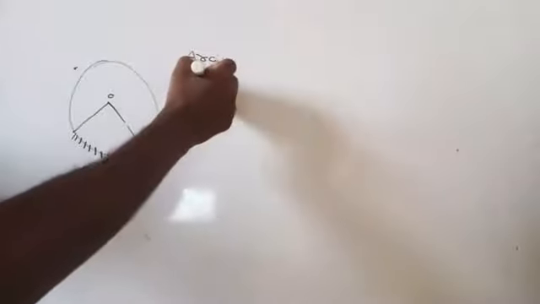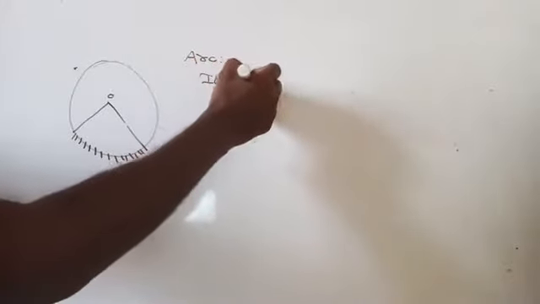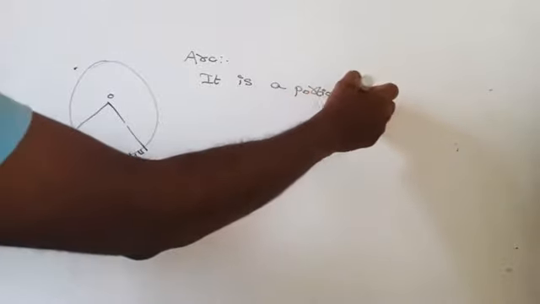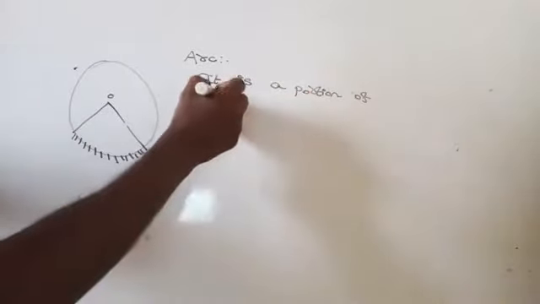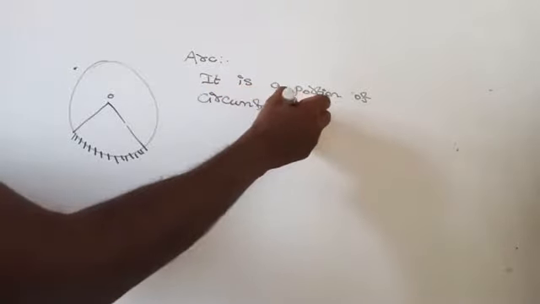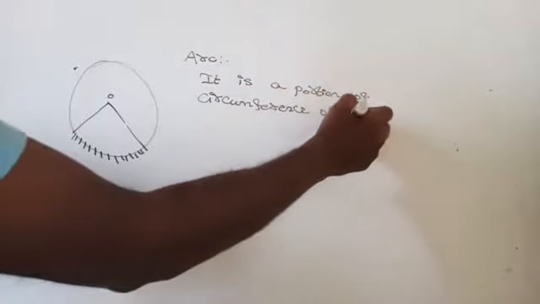It is a portion of the circumference of a circle. A portion of the circumference of a circle is called what? Arc. It is a portion of the circumference of a circle.